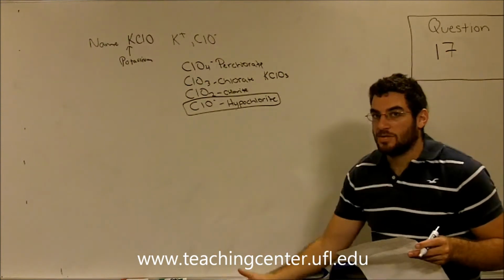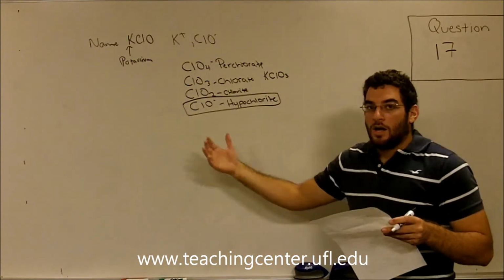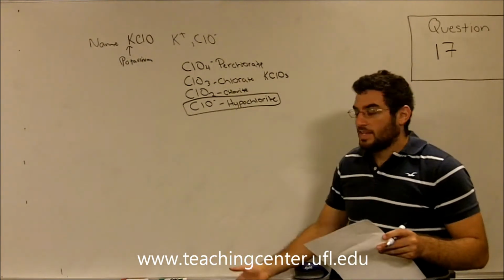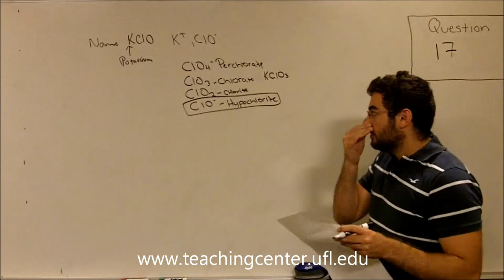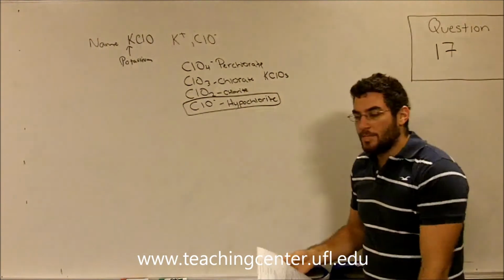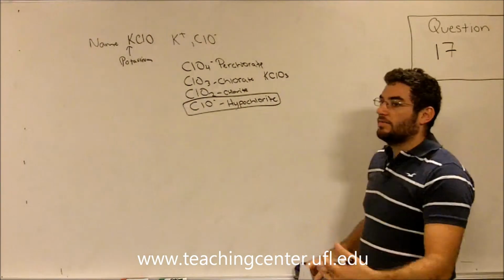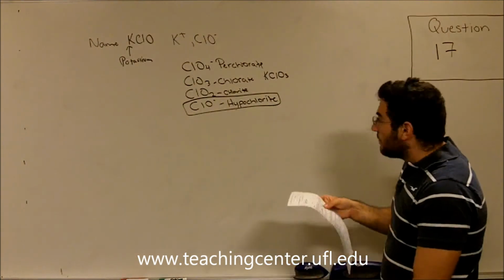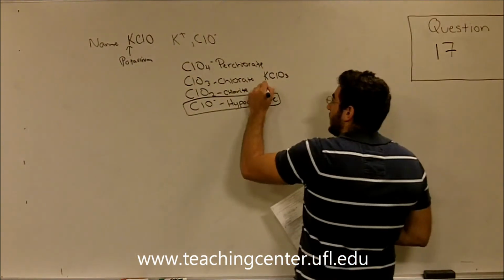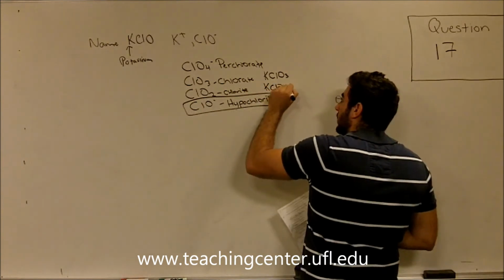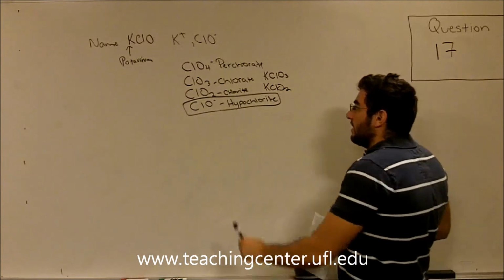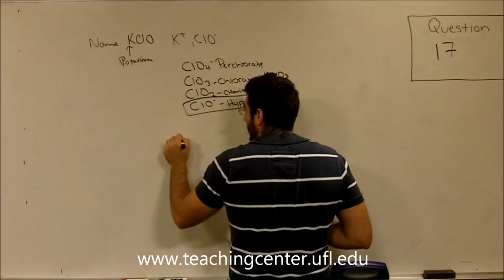Potassium is found under the alkali metals, and there's also the alkaline earth metals. So potassium is a metal, but it's not a transition metal. Therefore, it's not associated with any of the Roman numerals. And potassium chlorite would look like KClO2.